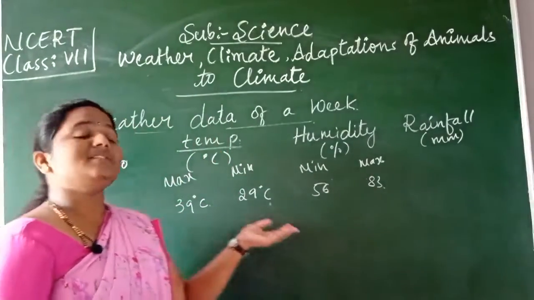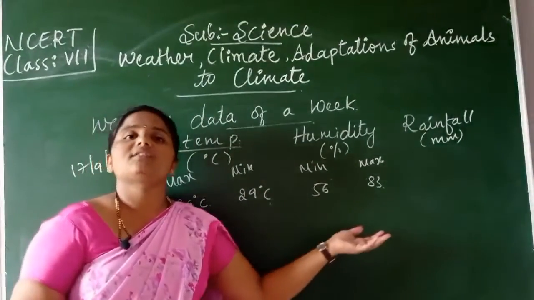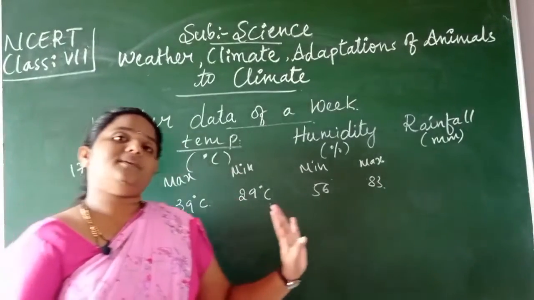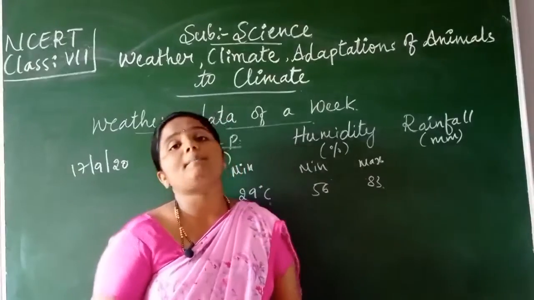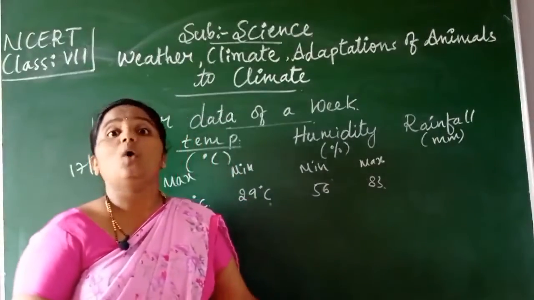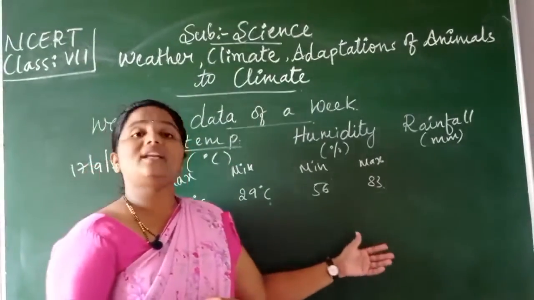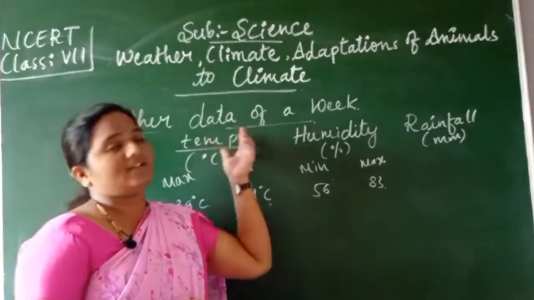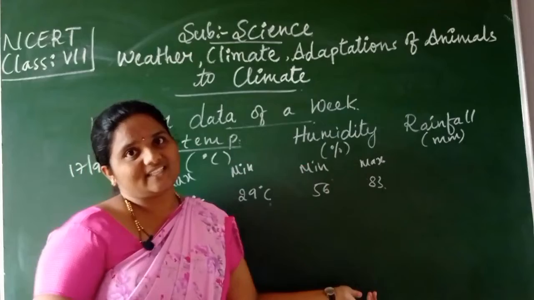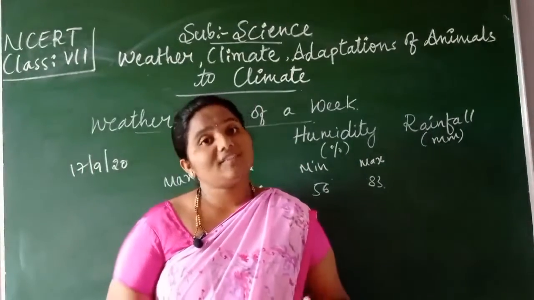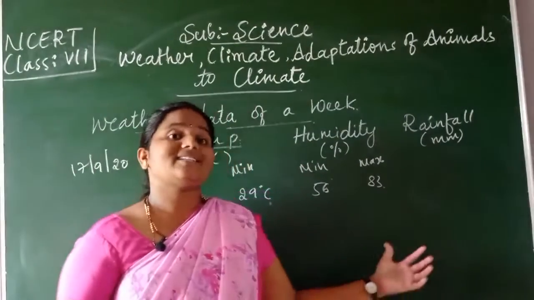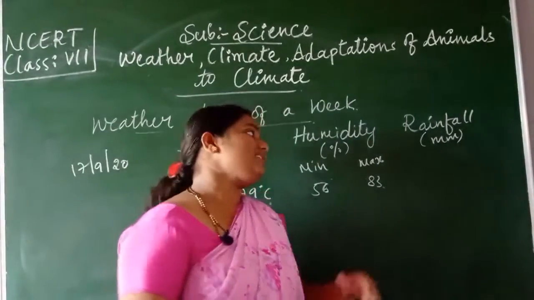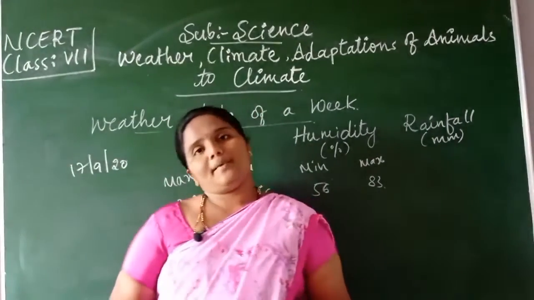Generally, winter days are shorter than summer days. And all these weather changes are occurring because of the sun. Due to variation in the temperature of the sun, we are receiving weather changes. So children, all the weather changes are caused by the sun. The sun is like a huge sphere which has varying temperature.